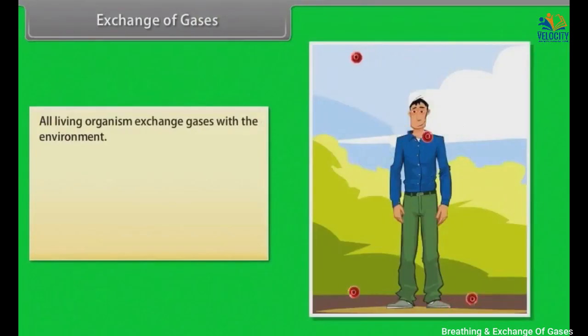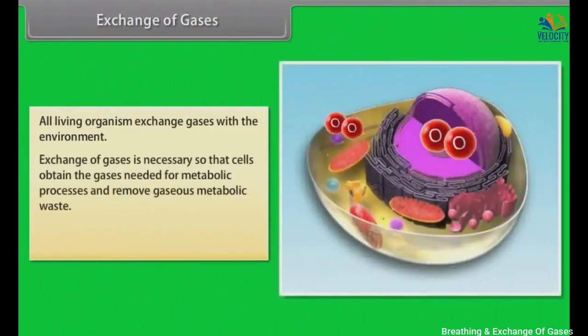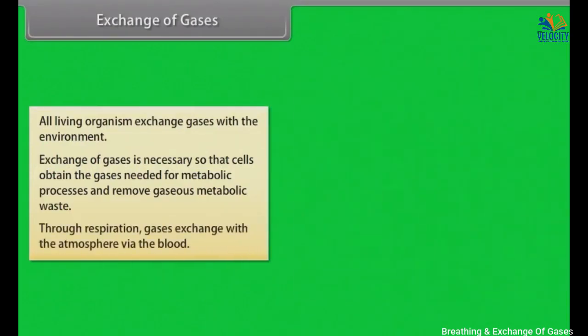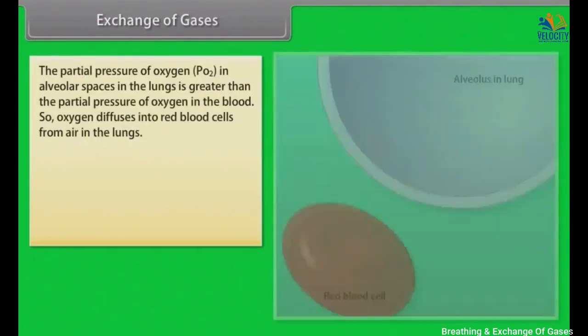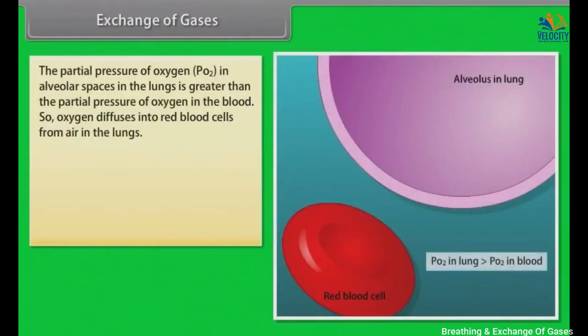Exchange of gases. All living organisms exchange gases with the environment. Exchange of gases is necessary so that cells obtain the gases needed for metabolic processes and remove gaseous metabolic waste. Through respiration, gases exchange with the atmosphere via the blood. The partial pressure of oxygen in alveolar spaces in the lungs is greater than the partial pressure of oxygen in